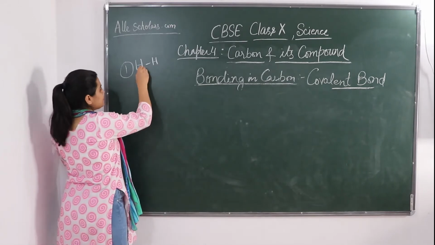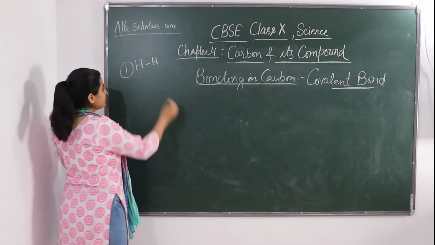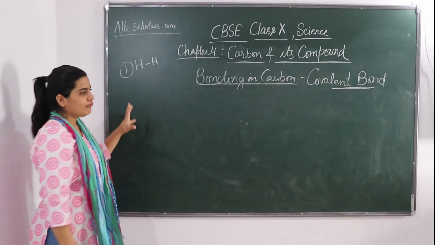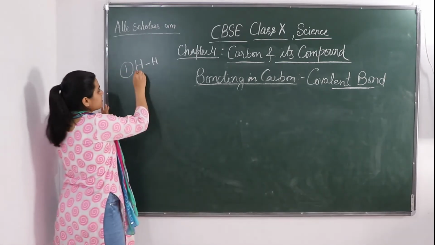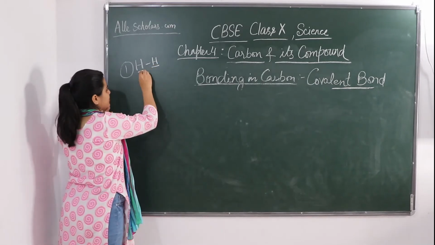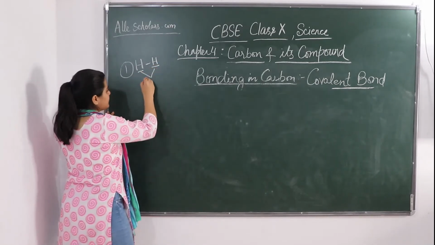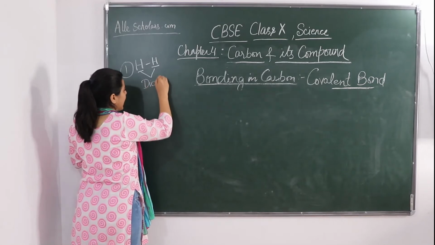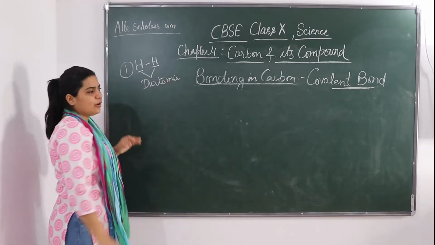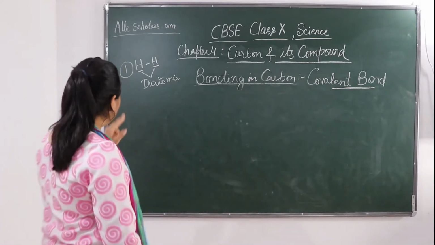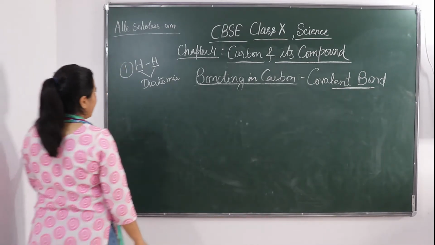Okay, so this was hydrogen and hydrogen, these two atoms are of the same element. This is also hydrogen, this is also hydrogen. So this type of molecule is called diatomic. What is diatomic? Diatomic means there are two atoms of the same element.